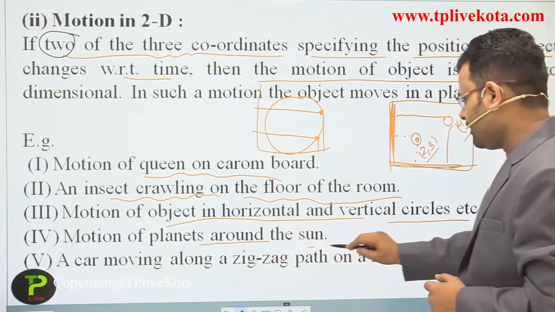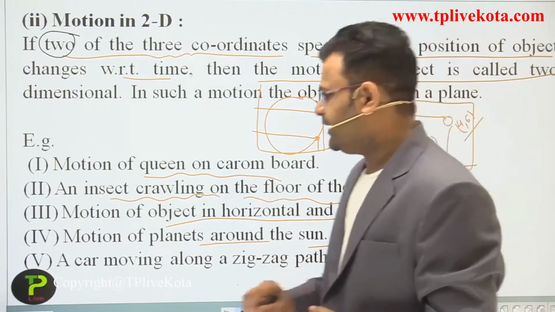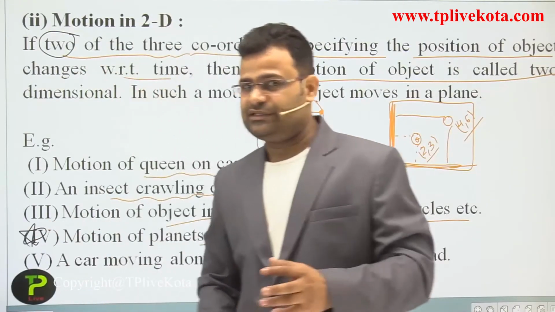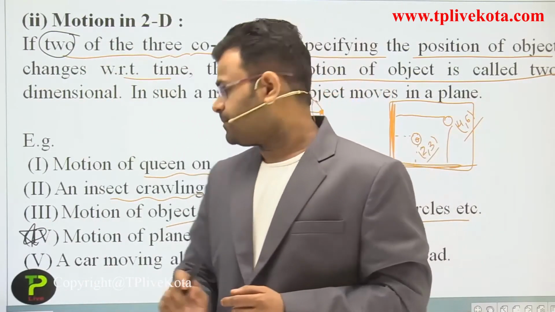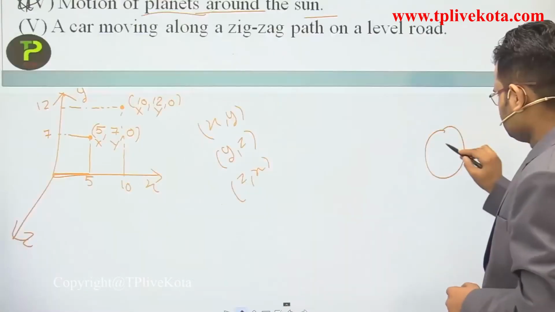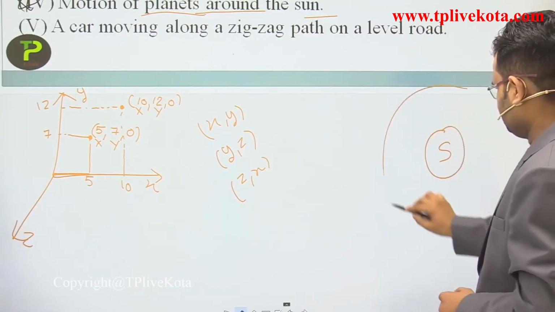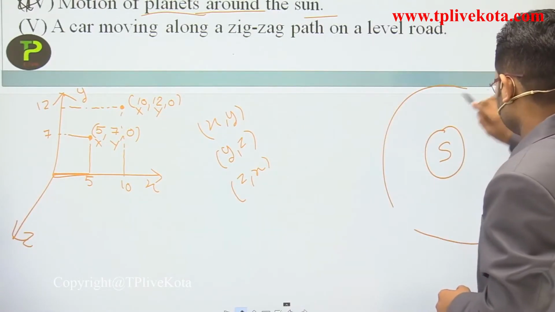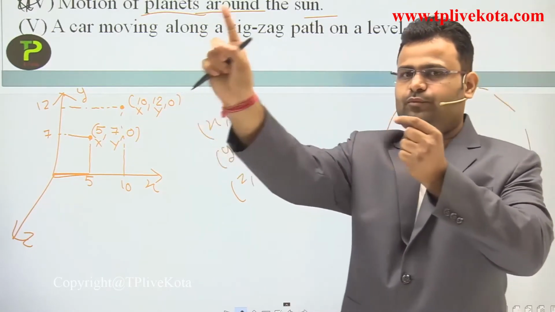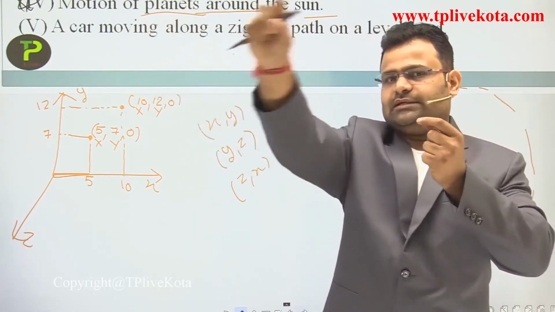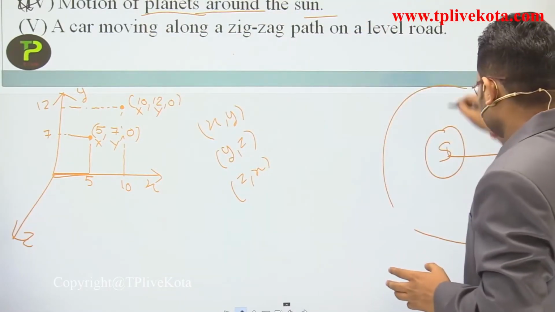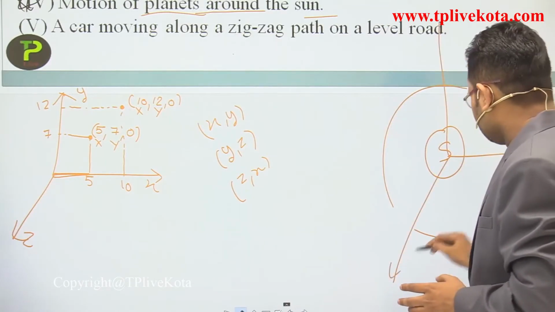Motion of a planet around the sun. The most important example is there. Sometimes students mark it as a three dimension motion. Motion of a planet around the sun. So dear, only two coordinates are changed.